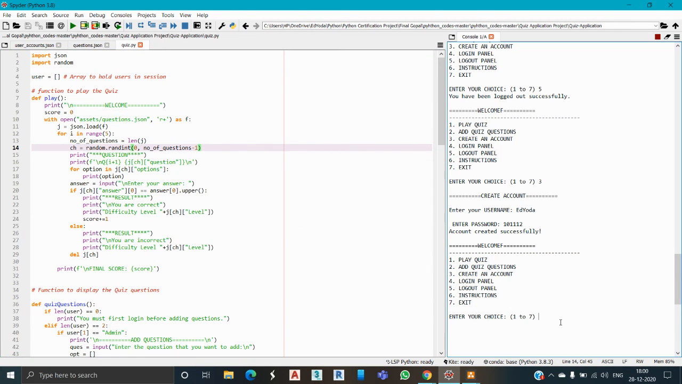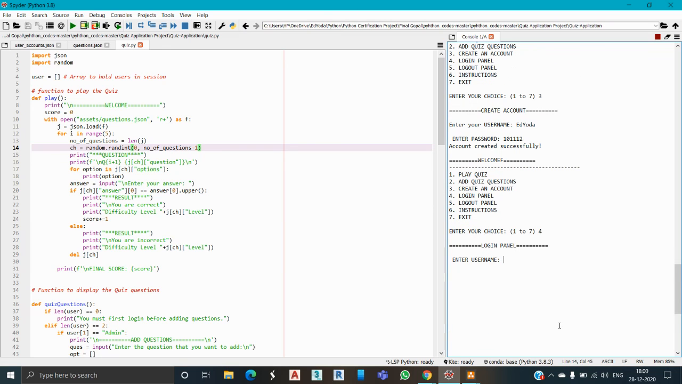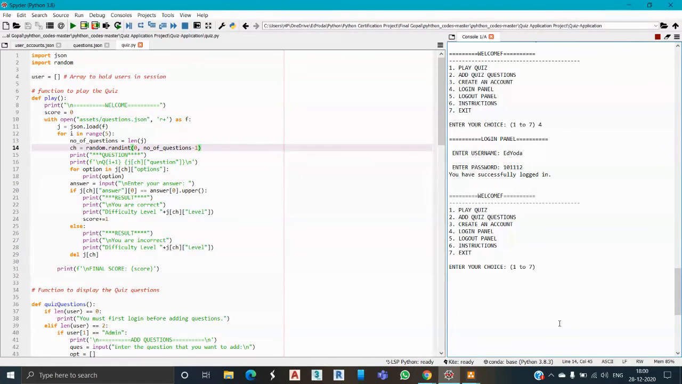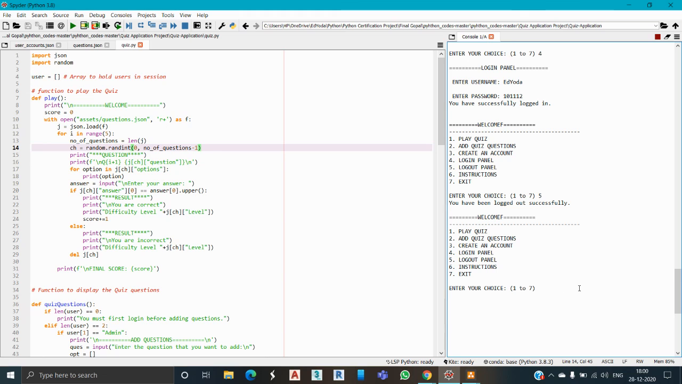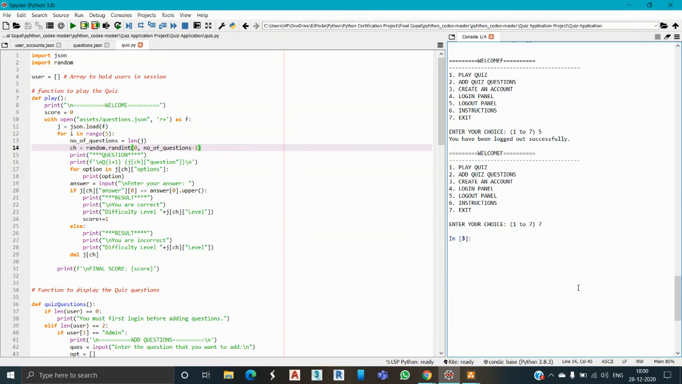Now let's try to log in using Adyoda's credentials. The username is Adyoda, and the password is 10, 11, 12. You have successfully logged in. Press 5 to log out. We have seen everything. If we press 7, we will exit. So this is my project, and that's it. Thank you.